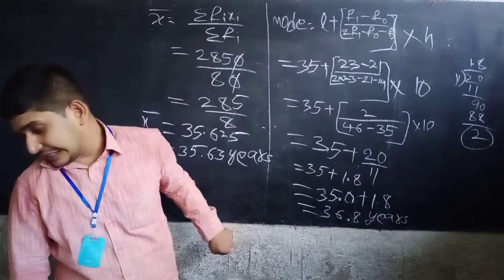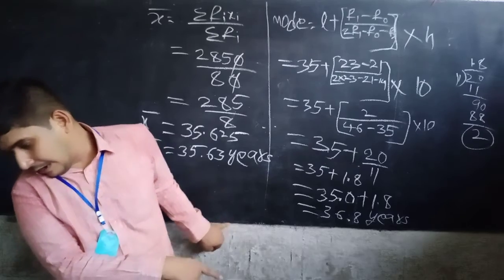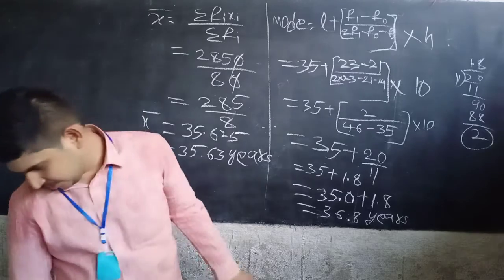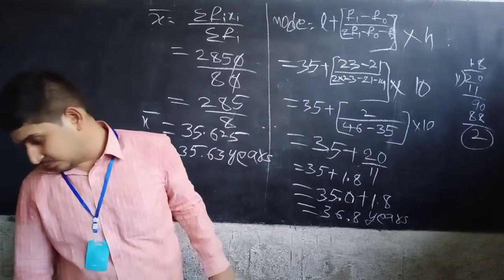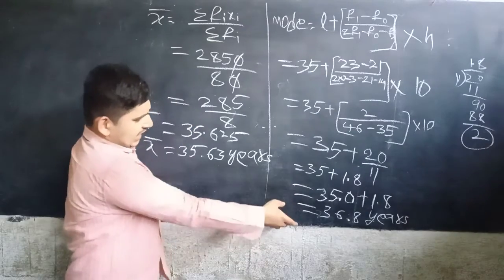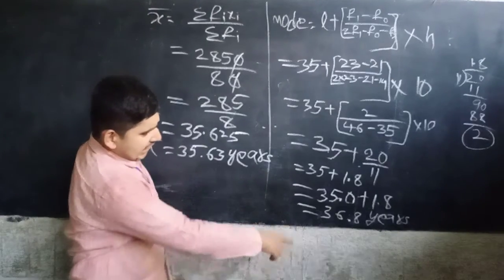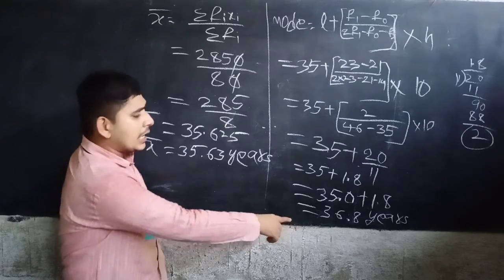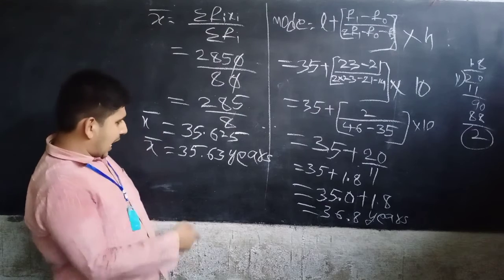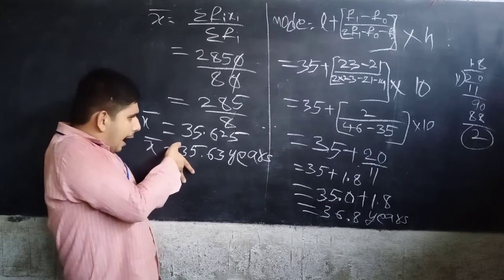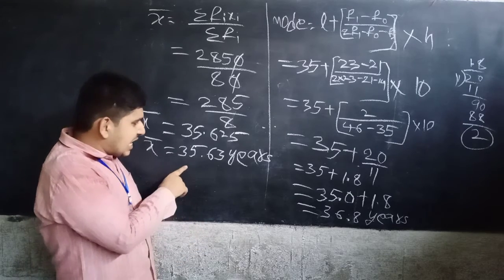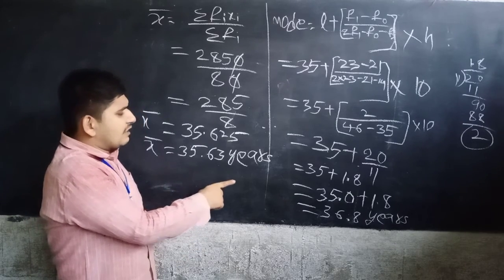The average age of patients admitted in the hospital is 35.60 years. Okay? So the maximum number of patients admitted in the hospital are persons of age 36.8 years, and the average age of patients admitted in the hospital is 35.60 years.